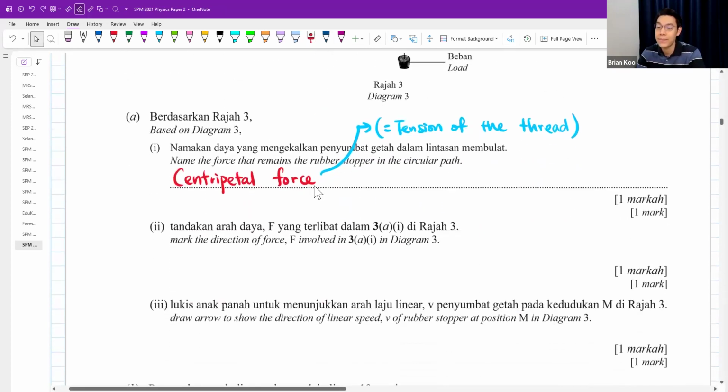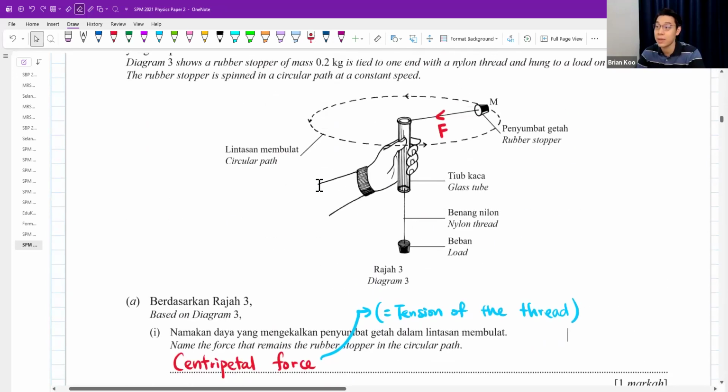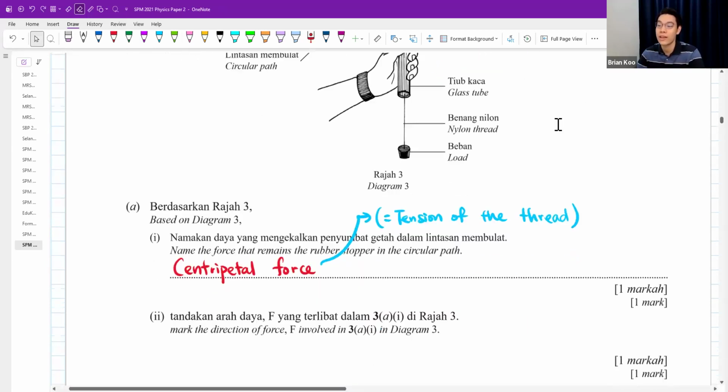That's why in part 3, draw the arrow to show the direction of linear speed. Since they mentioned it is going to rotate this way, your linear speed, you draw something like that. It must be a tangent to the circle. That means it must only be touching one point of the circle. At this particular point, it will look something like that. As long as it looks tangent to the circle, touching one point only, okay. You label V. You get 1 mark each.